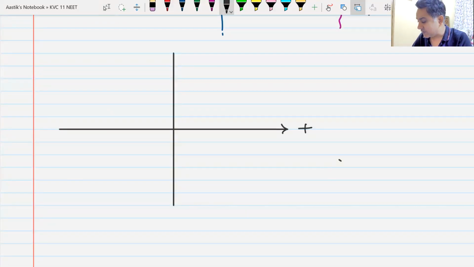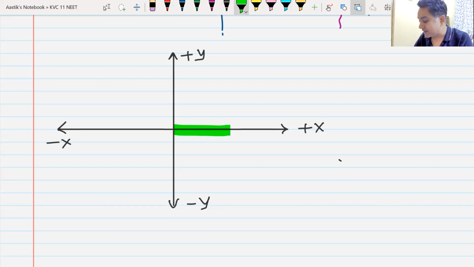This is your positive x. This is your negative x. This is your positive y. And this is your negative y. Everyone understands this? So if something is moving in this direction on the x-axis, I will take it as positive. Please note this down.